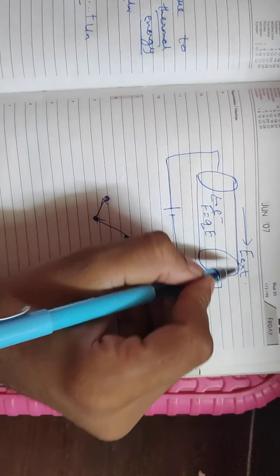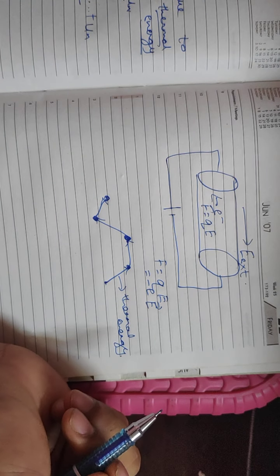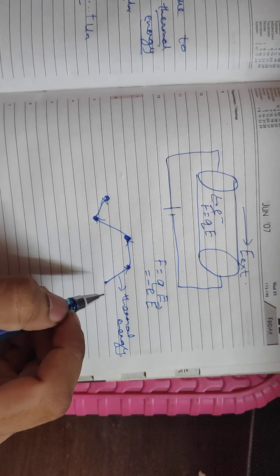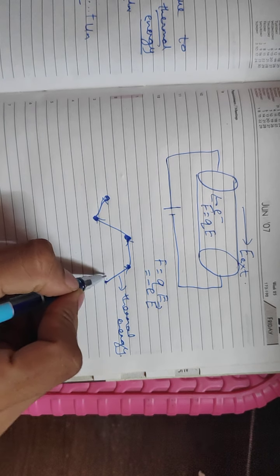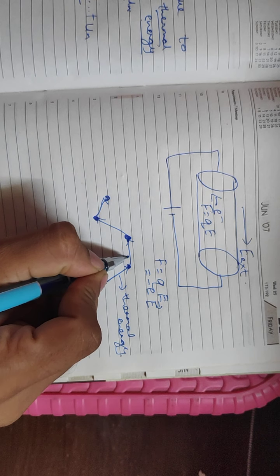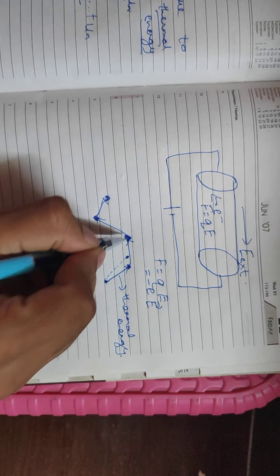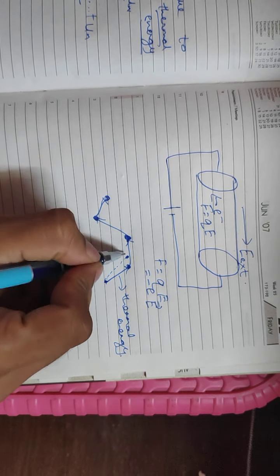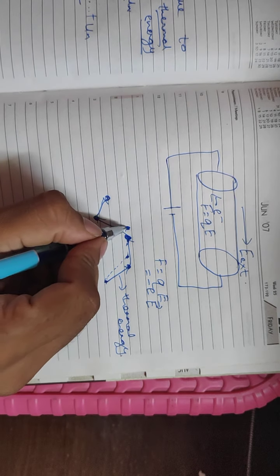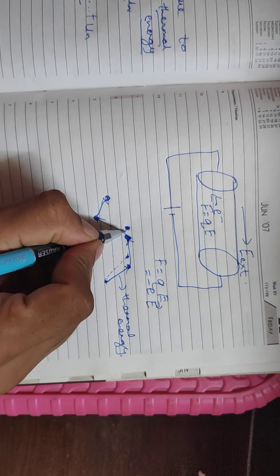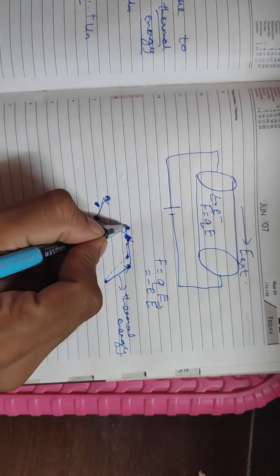Now on application of an external electric field, what will happen? This field will also give a force in the opposite direction. So what will be the new motion of the electron? It has to move here, but due to the electric field, instead of this, it will move to this point. I'll draw it with a dotted line. Now it had to reach over here, it would be colliding over here, but due to the external electric field it will go a bit farther in the direction opposite to the electric field. So instead of this, it will go here.